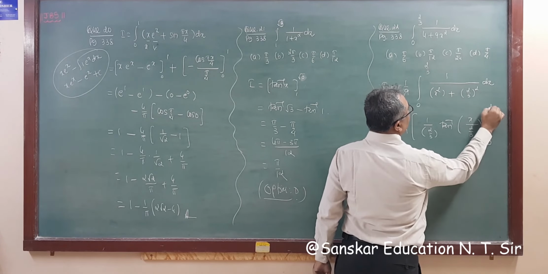And the limit is 0 to 2 by 3. So what do we get? This 3 will be cut. So 1 upon 6 and tan inverse, this is 3x by 2, and the limit is 0 to 2 by 3.